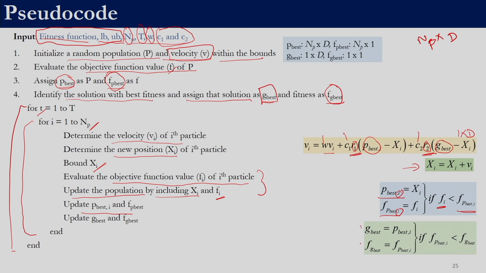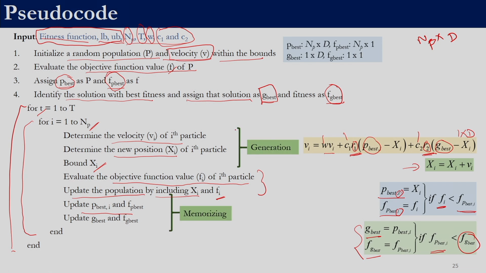Similarly, we will check for the G best. If we have been able to update the P best, then we see if the P best of the current member is less than the global best which we have determined so far. If that is the case, then we will update it, else we will retain the current G best and f of G best. So, this is the pseudo code of particle swarm optimization. As we can see, it would be fairly simple to implement this code.